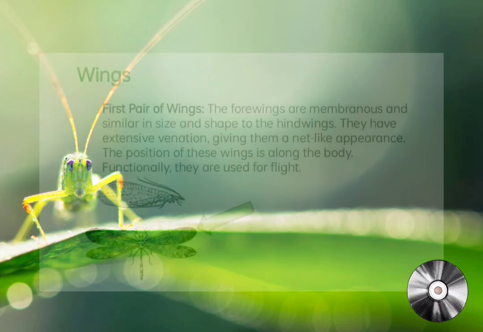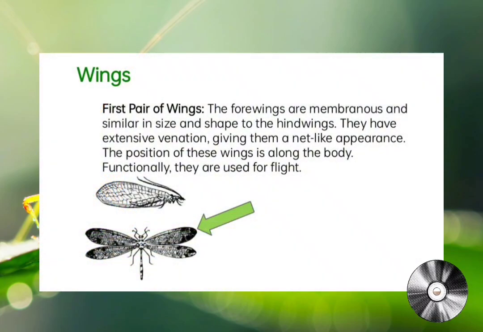The last is wings. They have two pairs of wings, the front and the back. Both pairs are thin, clear, and filled with many veins, giving a net-like look. Both pairs look almost the same and are used for flying. There are no special changes or modifications in either pair.